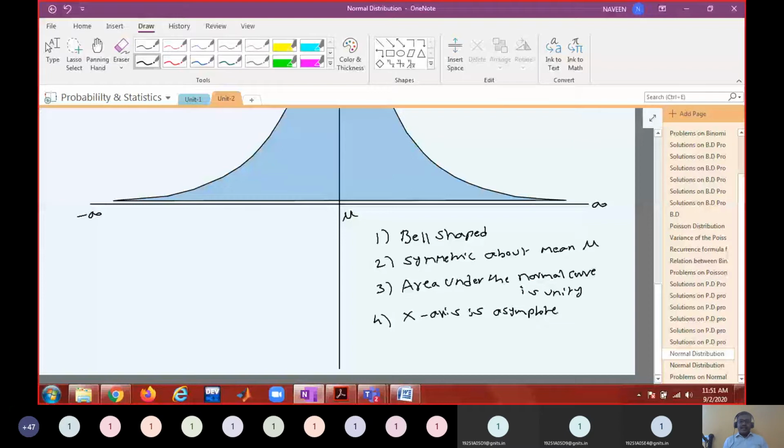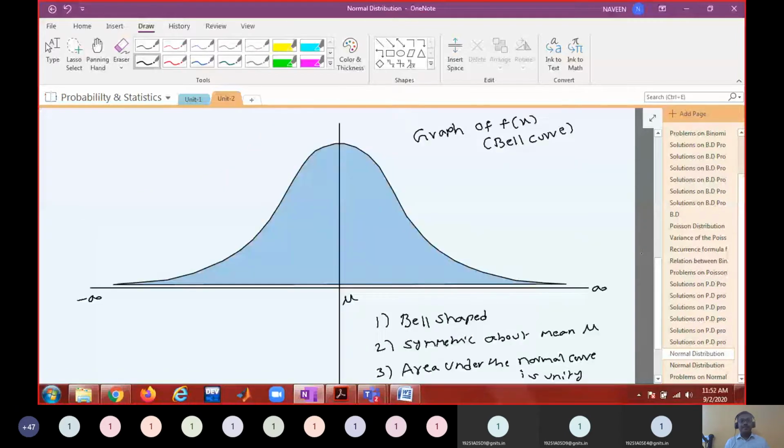Can you extract some more features? What could be the median? Equal to the mean. Yes, very good. What do you mean by median? Median is the middle value of the data.